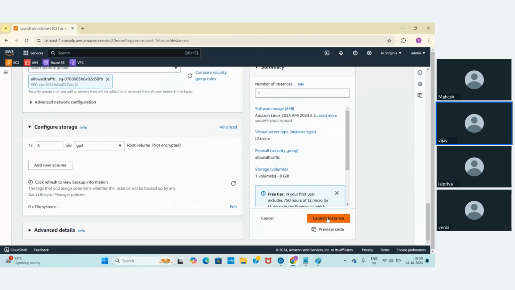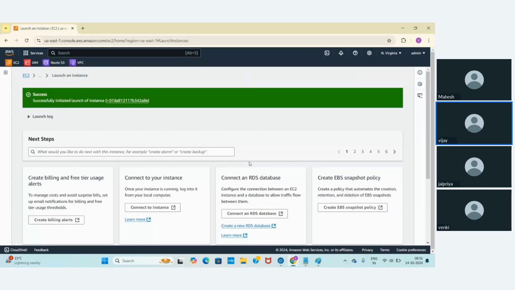I'm launching an EC2 instance. Let me go back and create one more EC2 instance.